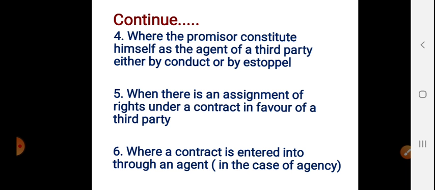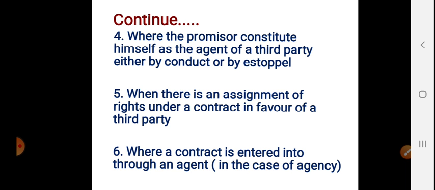For example, the transferee of a bill of exchange can sue on the contract, even though he is not a party to the original contract.